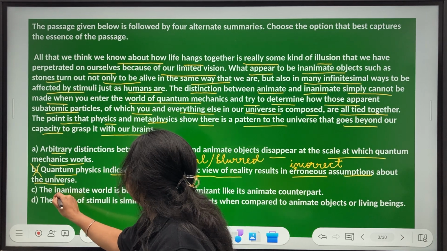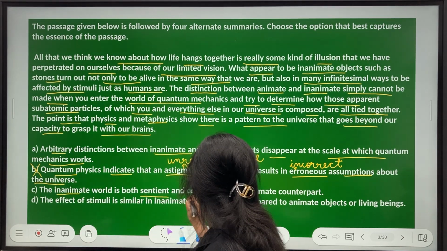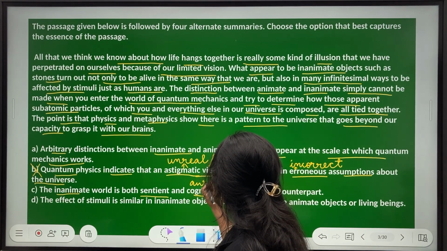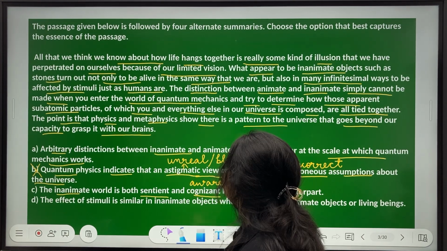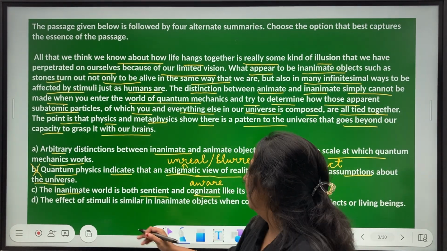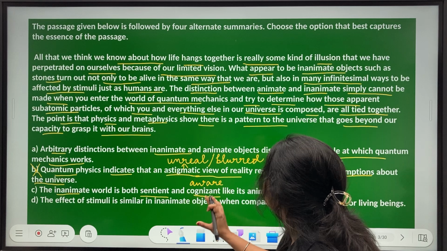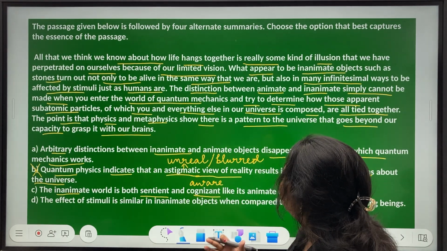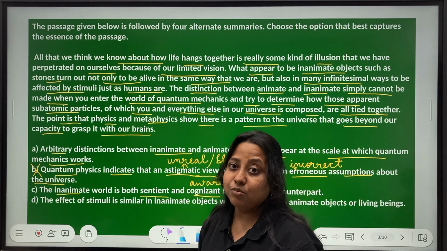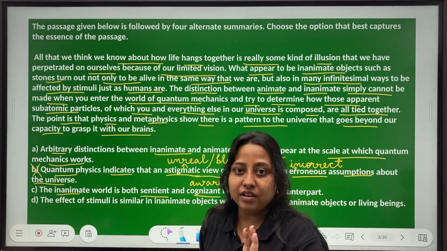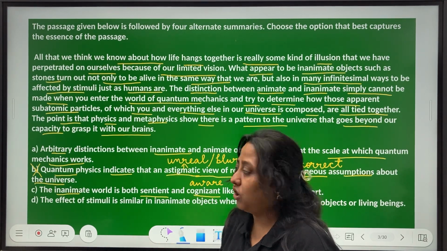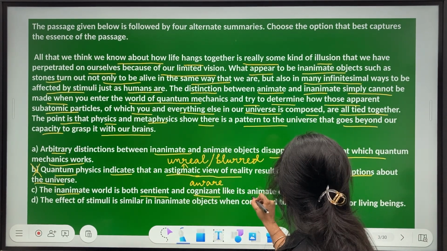Okay, see, the inanimate world is both sentient and cognizant. Cognizant means aware; cognizance means awareness. Sentient is with the ability to sense and feel. The inanimate world is aware in the way that was mentioned, that they are alive, they are aware. But the ability to sense and feel, I am not very sure. They respond to stimuli, they are affected by stimuli, but do they sense and feel? Not very sure. Like its animate counterpart.